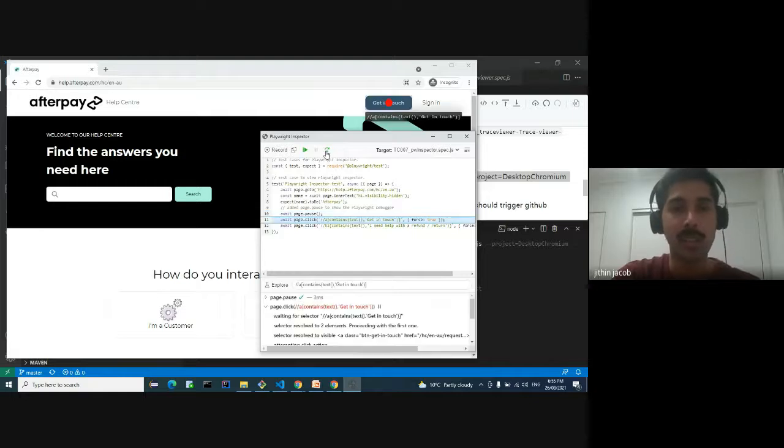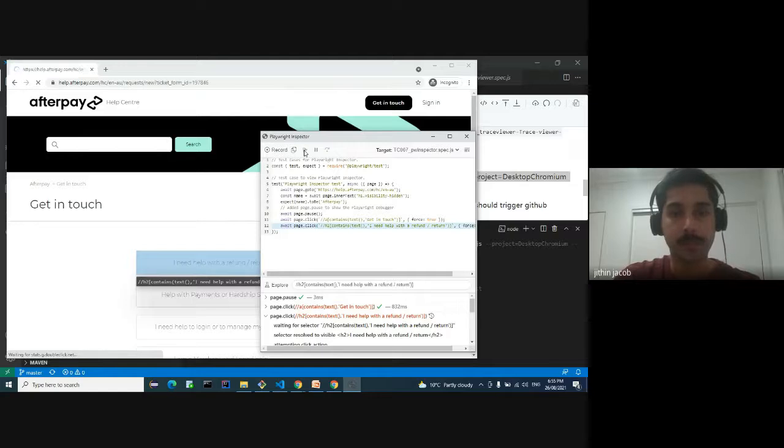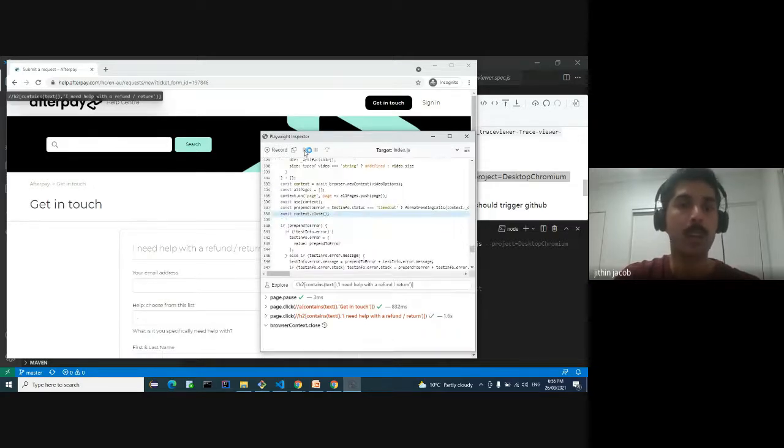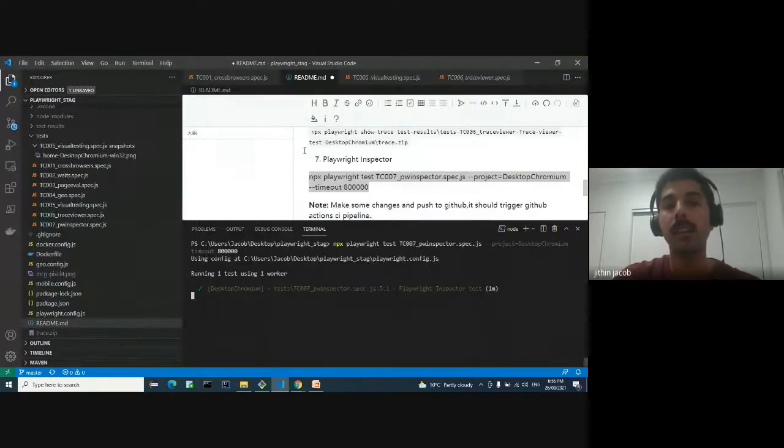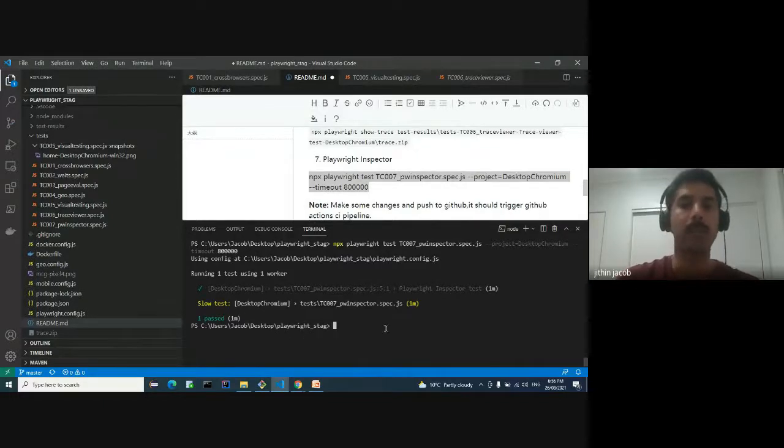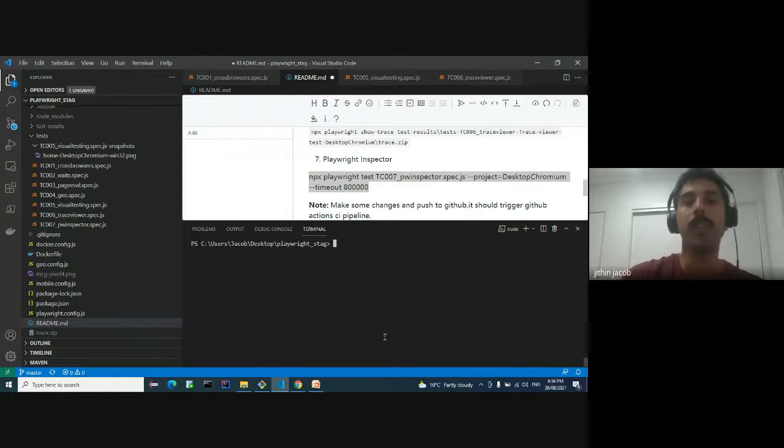Just navigate through and see what's happening. So this is the thing which you have seen down in the snapshot as well. It's going to click on this button. Now if I click resume, it says okay, we understood what's the issue in this particular test case. Now it will close down the debugger as well. So it does all the actions in the test case, and it actually finishes the debugger. These are some of the major unique features in Playwright.